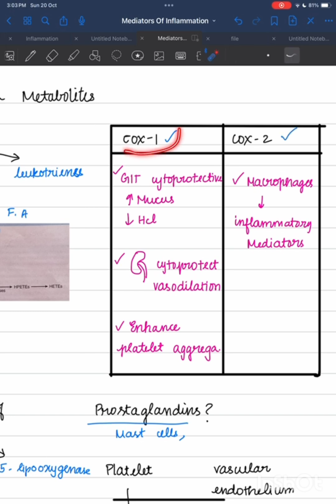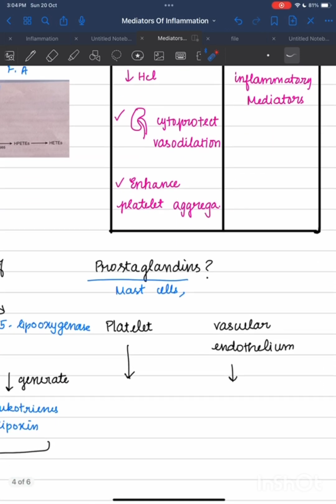What is the function of COX-1? COX-1 is GIT cytoprotective. Cytoprotective means it increases mucus production and decreases HCl production, thereby protecting the GIT. It is also renal cytoprotective by vasodilation, and it enhances platelet aggregation. Then COX-2 is mainly confined to macrophages, and results in inflammatory mediators. So COX-2 is majorly confined to inflammatory responses.